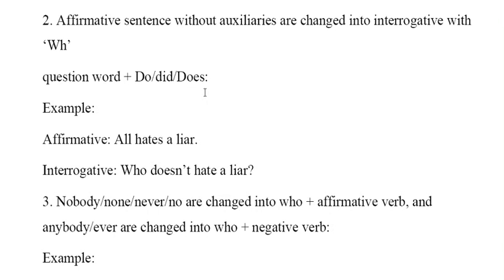Rule 2 says if we do not find any helping verbs, then we'll take do, does, did. So it says all hate a liar. You can change it to interrogative, taking who with doesn't or didn't according to tense. So who doesn't hate a liar. So an affirmative sentence without auxiliary changes into negative with WH word plus do, does, did.